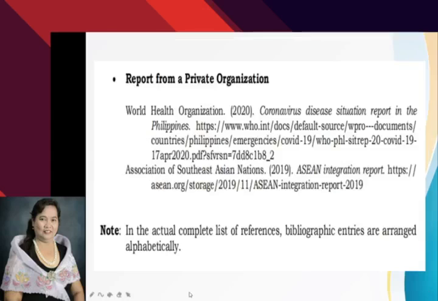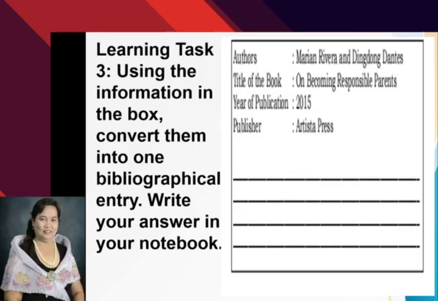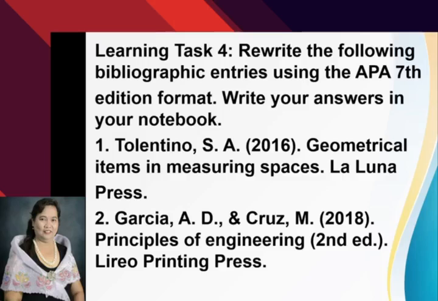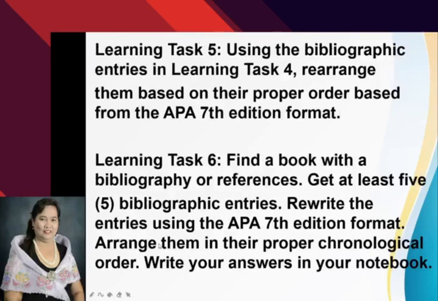In the actual complete list of references, bibliographic entries are arranged alphabetically. So, using the entries that you are going to answer for learning task 4, how are you going to arrange them in their proper order? Remember, they should be written in alphabetical order. That is what you are going to do.